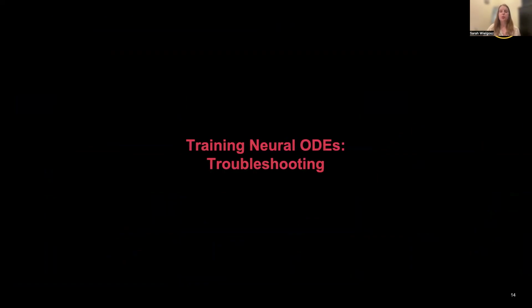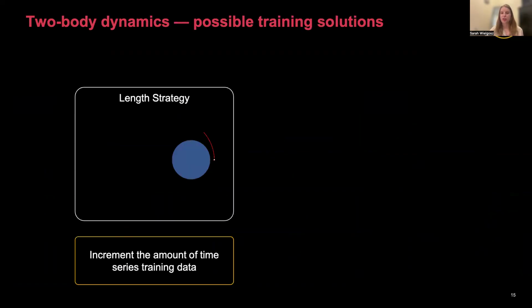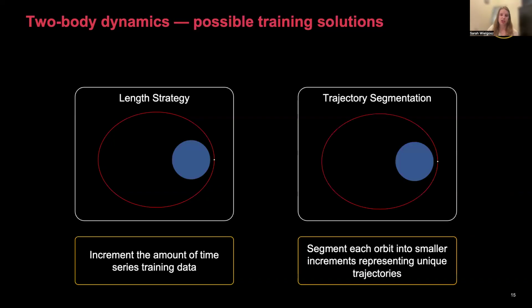So to do this, we tried a few different methods, but I'm just going to boil it down to the two most important ones. And that is length strategy, which is kind of the most talked about in literature. So can we increment the amount of time series training data to improve our model training? And the other is segmentation. So can we segment each orbit into smaller trajectories, treat each of those as a unique trajectory, and see what happens as a result?